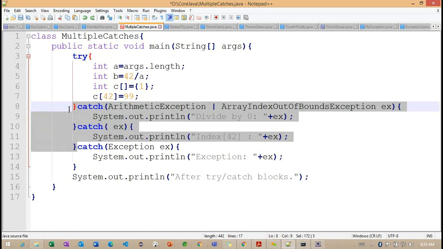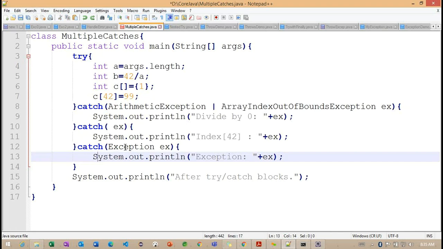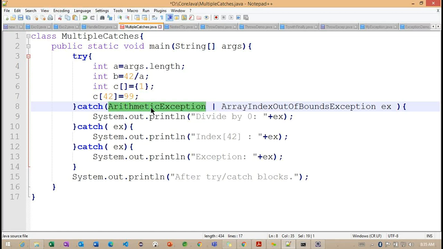Yeah, that is my only question: when you are using that 1.7 feature, why didn't you add Exception in that? You can add it, no problem. If I directly add Exception here, all the exceptions are going to be handled here, so there is no option to check the subclass exceptions. We can specify the subclass exceptions here; otherwise, you can directly specify the superclass exception. Along with a subclass, we cannot specify the superclass. Yes, you can specify it here. There is no problem.